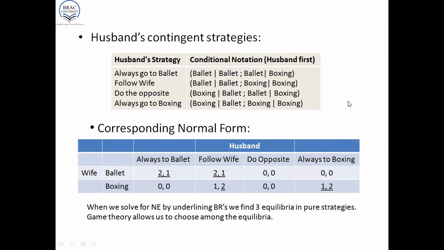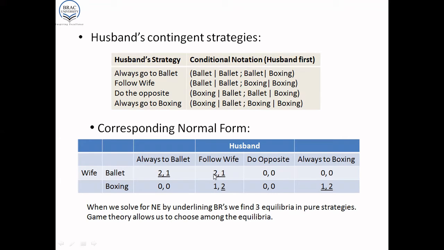And here is the wife and her two pure actions. And here is the husband with his expanded action set. So if the wife goes to the ballet and the husband also always goes to the ballet, they will end up in the same event. And the payoff will be 2 to the wife and 1 to the husband. If the husband follows the wife and the wife goes to the ballet, then the husband will go to the ballet as well.